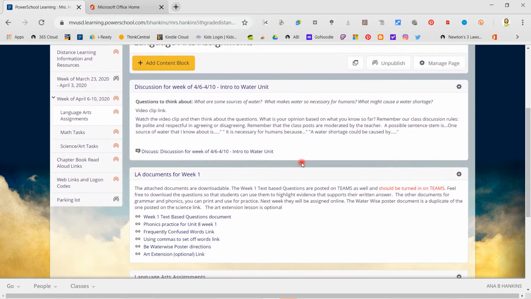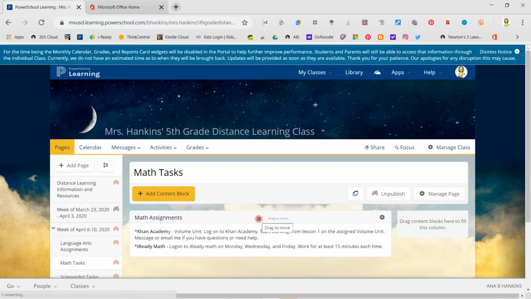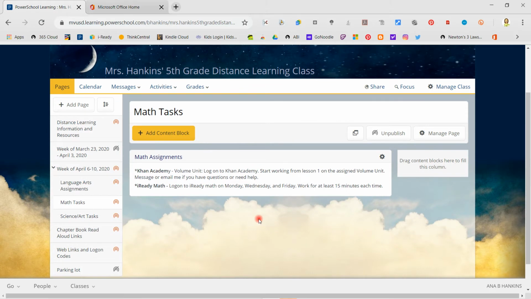Let me go real quick. Okay, so math tasks are over here. It's just links to Khan Academy and iReady. We're getting ready to get you started on Fractionation as well and some other math tasks. We just wanted to make you aware of how this works and how it all comes together.